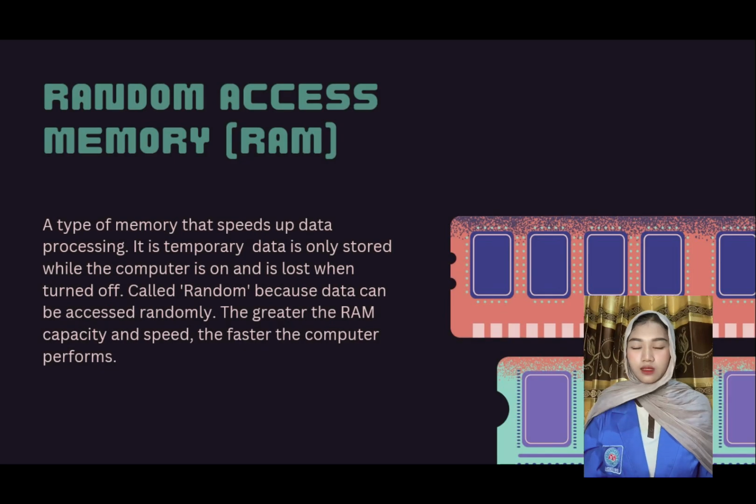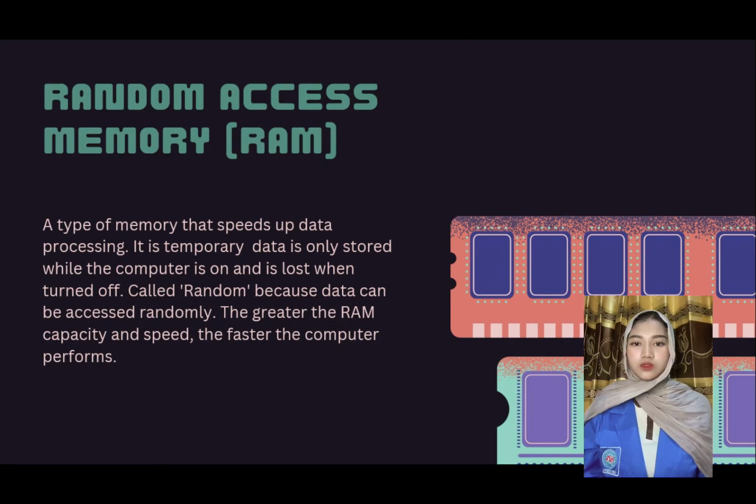Random access memory. Random access memory or RAM is a component in a computer that functions to speed up the processing and handling of data within the computer.